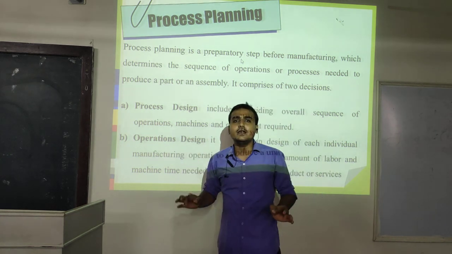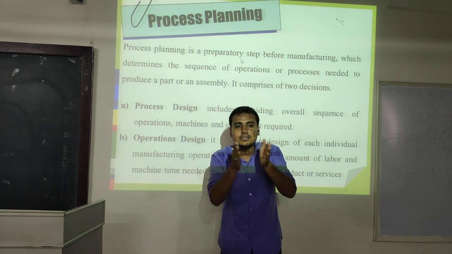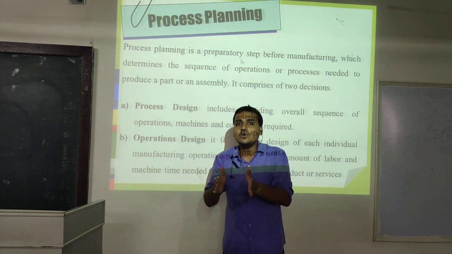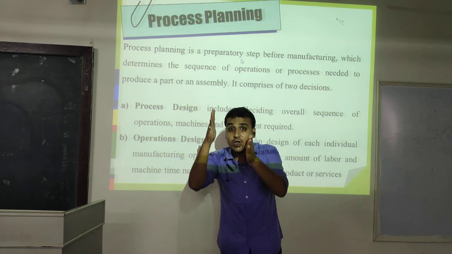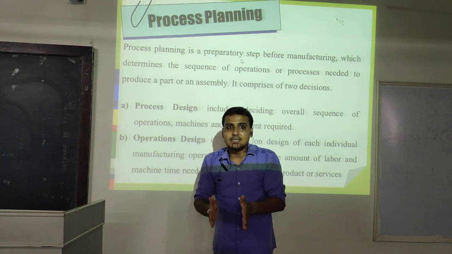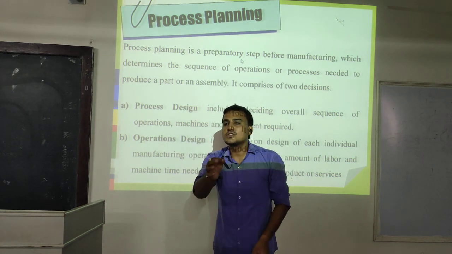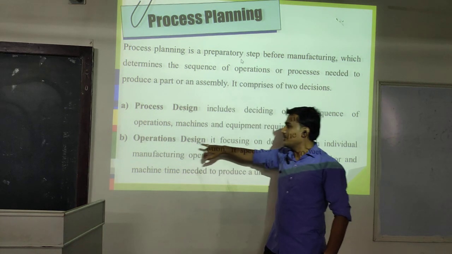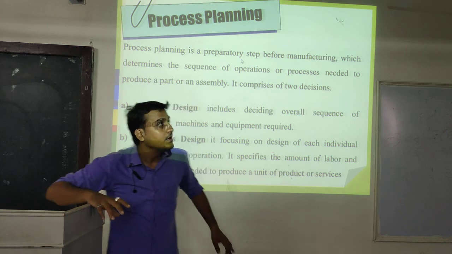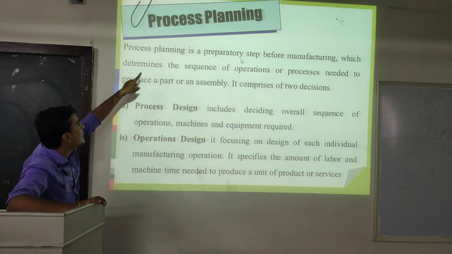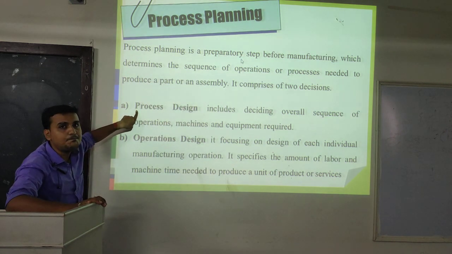Operation design is nothing but a single step must be clear: how to perform, when to perform, how many employees are required in a particular machinery, in a particular place, in a particular technique. It's called individual site design or operation design. Clear till here? Okay, under the process planning there are 2 sub points.